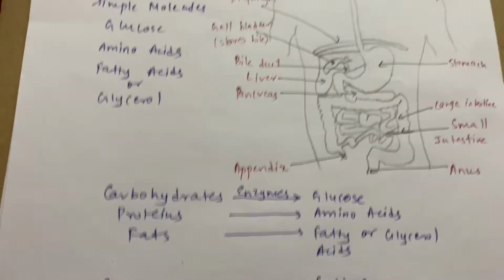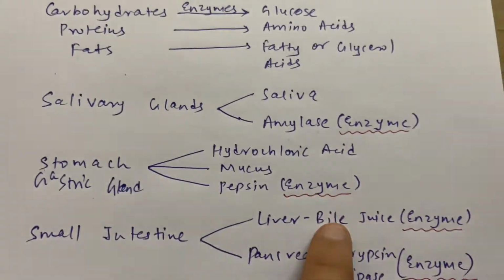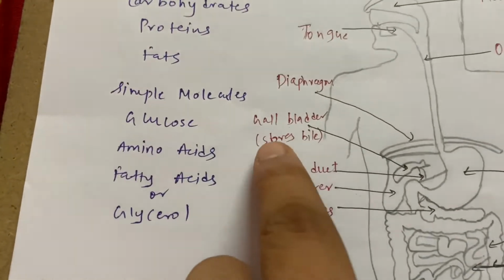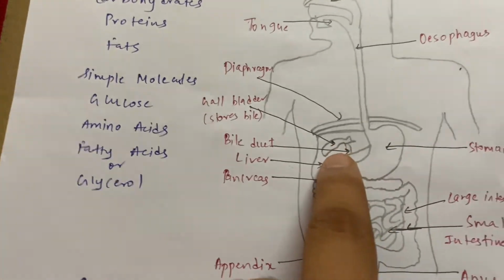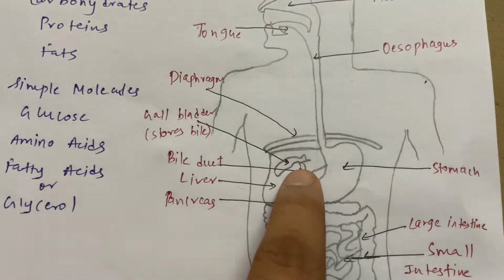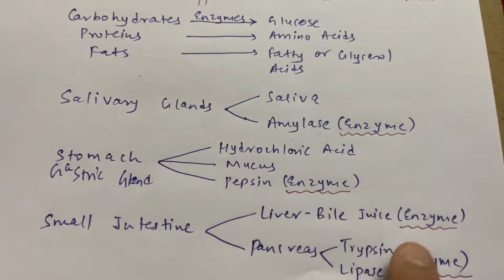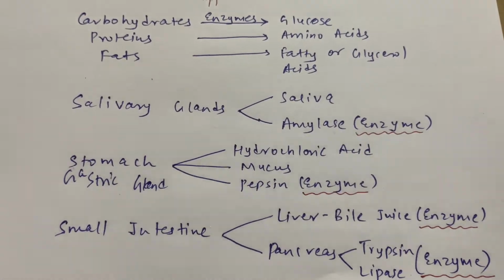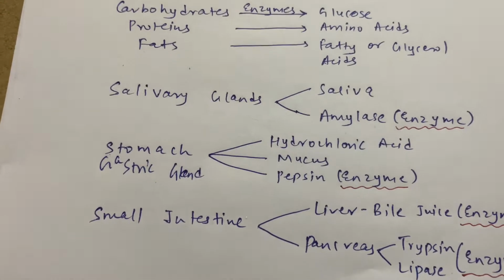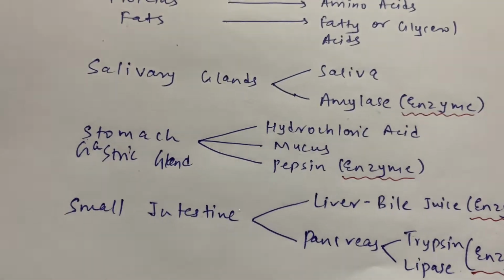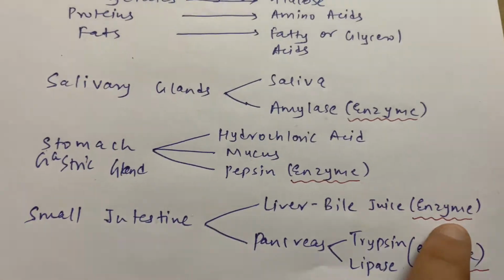Now let us talk about this. First of all, liver. What does the liver do? The liver secretes bile juice, and this bile juice is stored in the gallbladder. Then this bile is put into the small intestine with the help of the bile duct, correct? Now what does bile juice do? One function of bile juice is to convert big fat globules into small fat globules, and moreover it converts the acidic food that is coming from the stomach into alkaline, that is basic food, correct? So it has two functions.